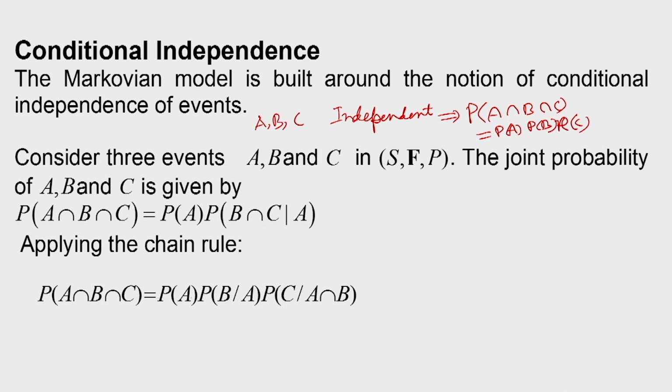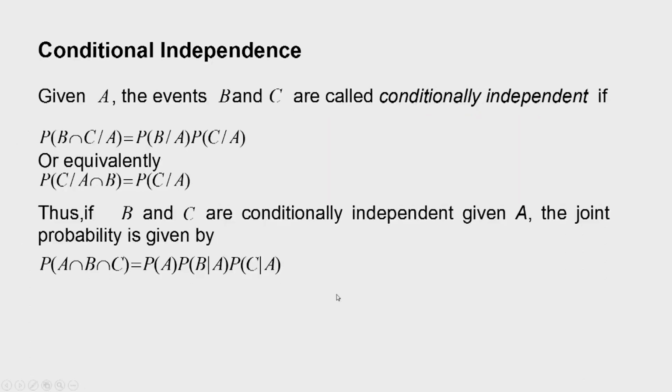But in the case of conditional independence, what we get is that the probability of B intersection C given A is equal to probability of B given A times probability of C given A.